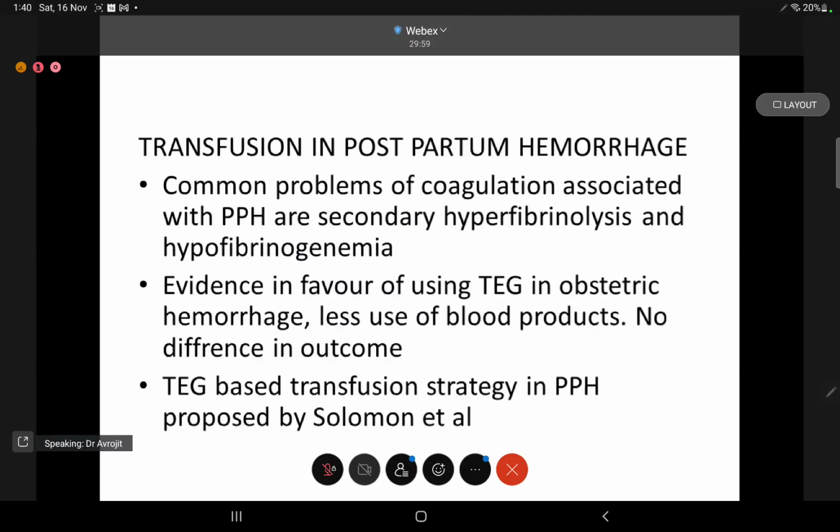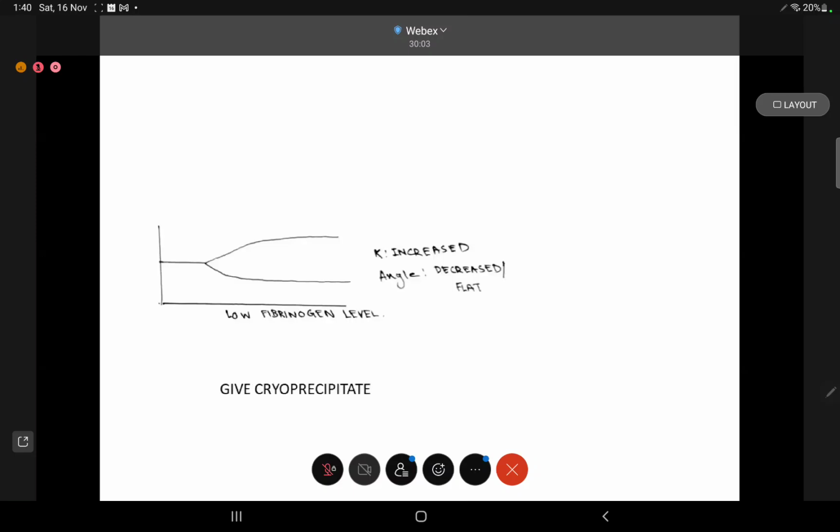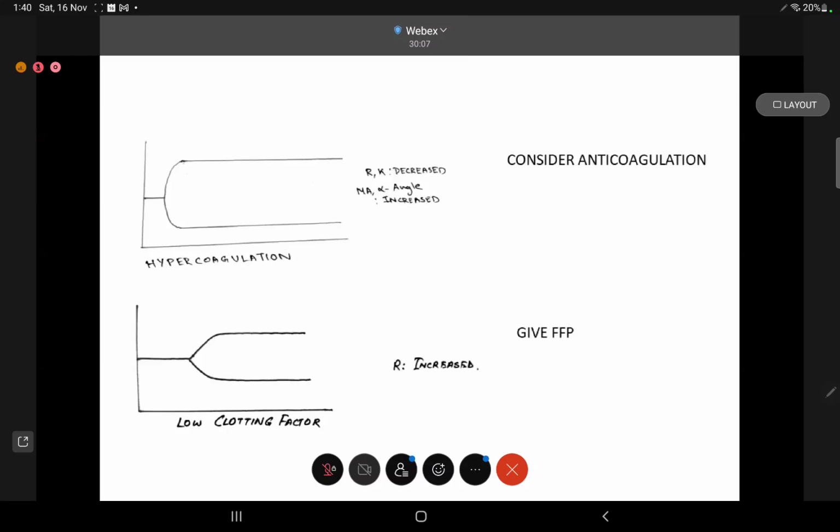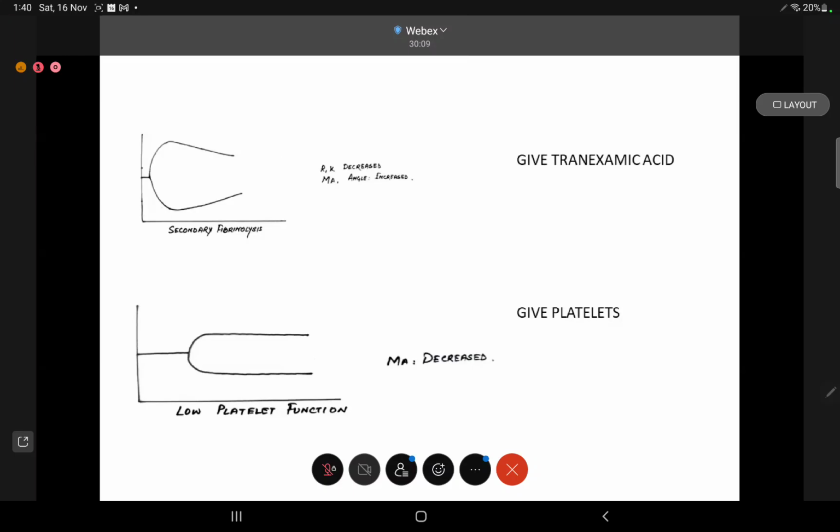So in this case, again, we will go to the TEG findings of hyperfibrinolysis and hypofibrinogenemia. This is the TEG of hypofibrinogenemia, and this is the TEG of hyperfibrinolysis.